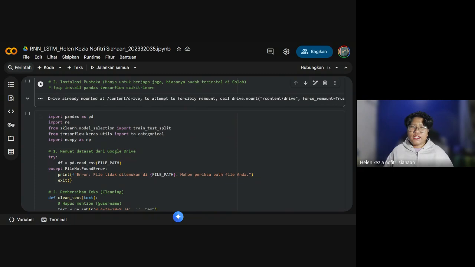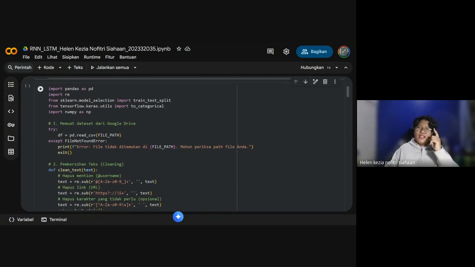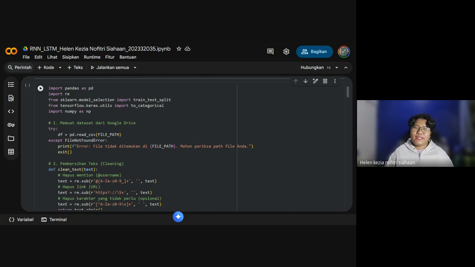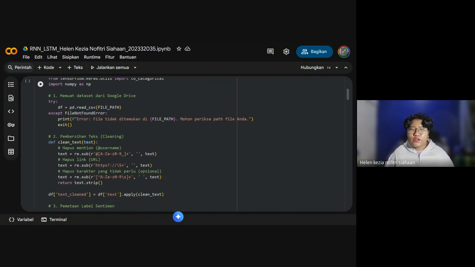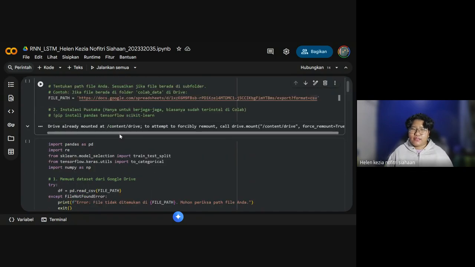As you can see here, we import pandas as pd, import array from sklearn model_selection, we import train_test_split, and from tensorflow.keras.utils we import to_categorical. Don't forget to import NumPy. The first step is to load the dataset, using df = pd.read_csv with the file path, same as here.